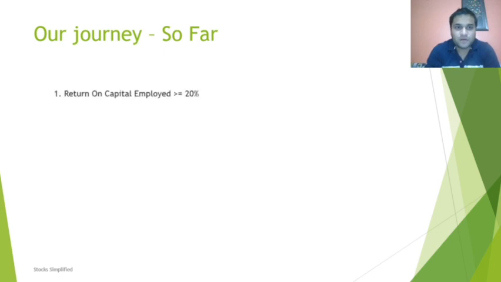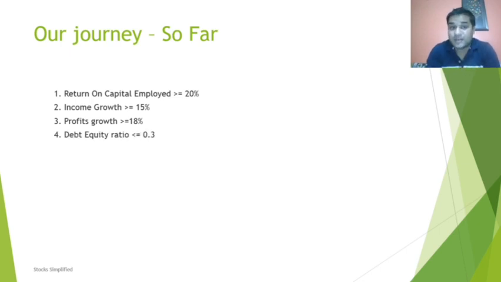We have talked about return on capital employed, a very important ratio, greater than equal to 20%. Then we have talked about income growth of greater than 15%. Then profits growth of greater than equal to 18%. Then we had debt equity ratio, very important guys, less than equal to 0.3.